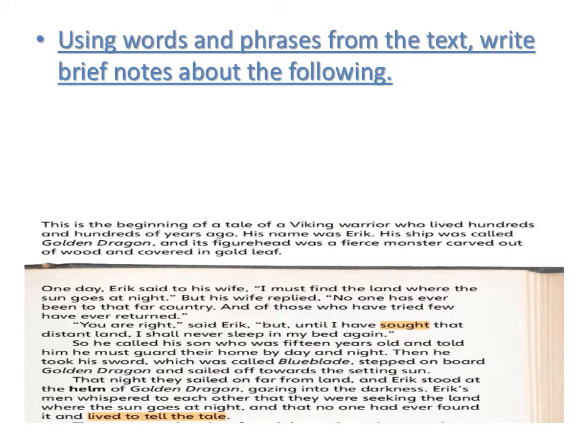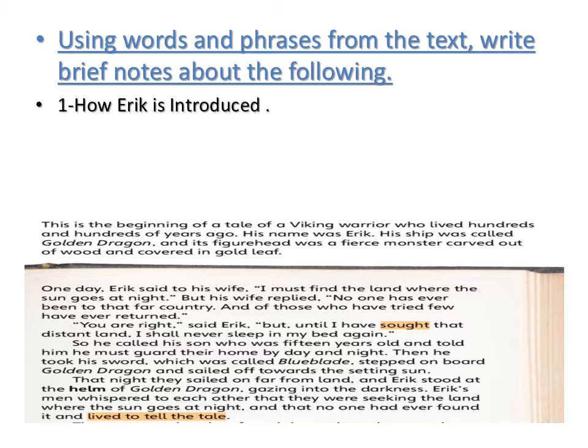Now let's answer together the following questions. Using words and phrases from the text, write brief notes about the following. So, we are going to write brief notes about these sentences. What are we going to write about? We're going to use words and phrases from the text.